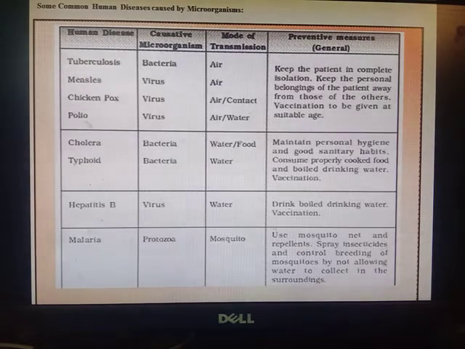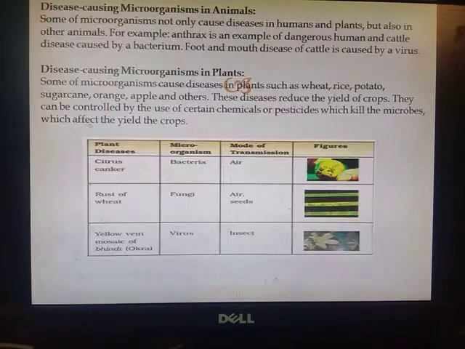Now if I talk about malaria, malaria is caused by protozoa and mode of transmission is mosquito. What is its preventive measure? We should use mosquito net and repellents, spray insecticides, and control breeding of mosquitoes by not allowing water to collect in the surroundings.